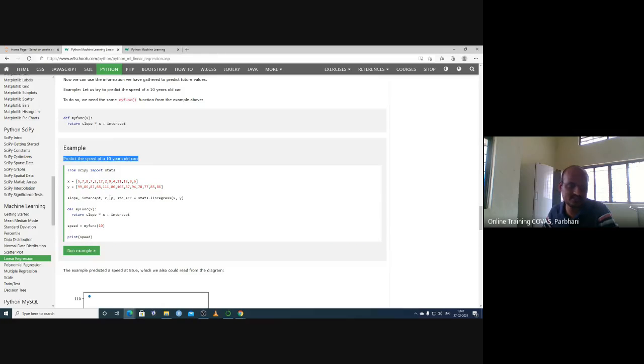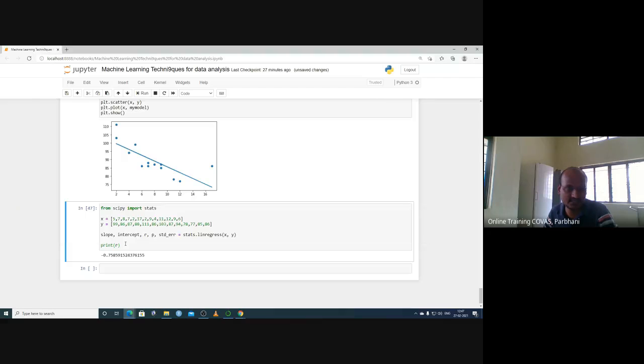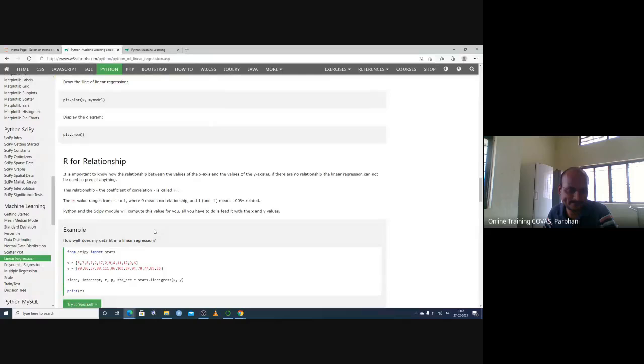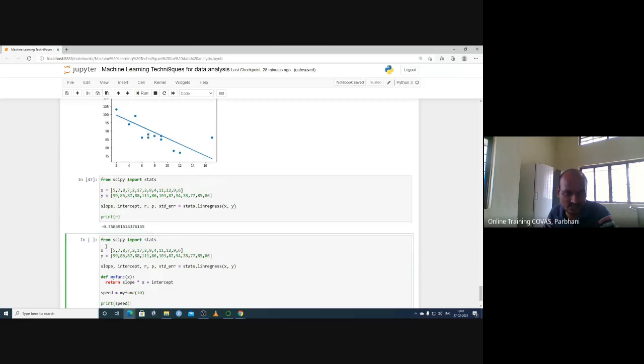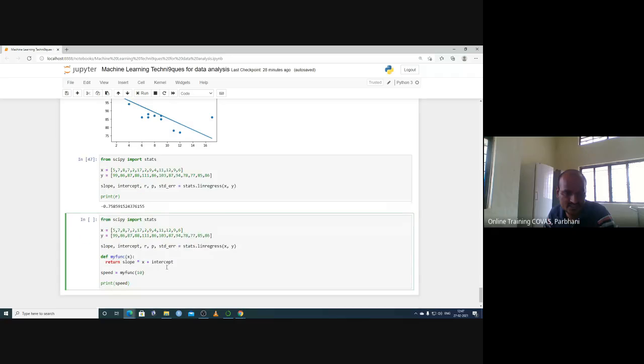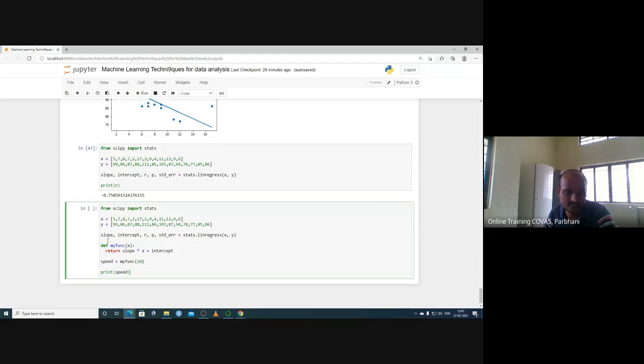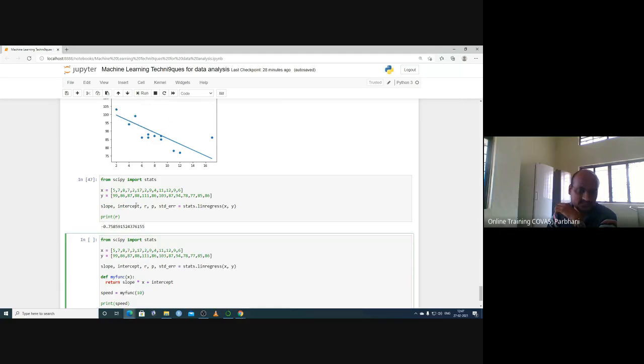So we want to predict the speed of a car which is 10 years old. Let us see. This is car data. Can you predict the speed of the car? This is the x-axis and y-axis, and if you type all the functions as previously, slope, intercept, r, p, standard error, then define the speed.